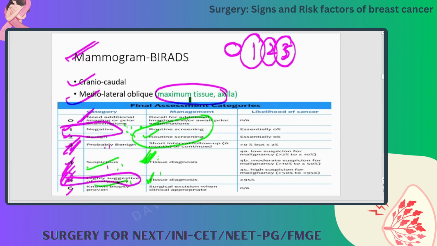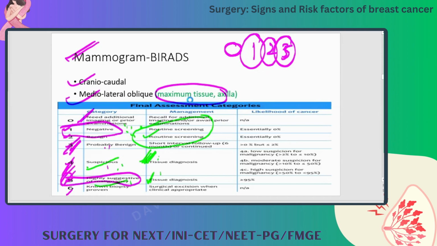If you find any change in the lesion at 6 months, then you do a 6-monthly mammogram. Otherwise, if you don't find any change, continue with a yearly mammogram only. No need for a 6-monthly mammogram because it has its own side effects, like radiation.